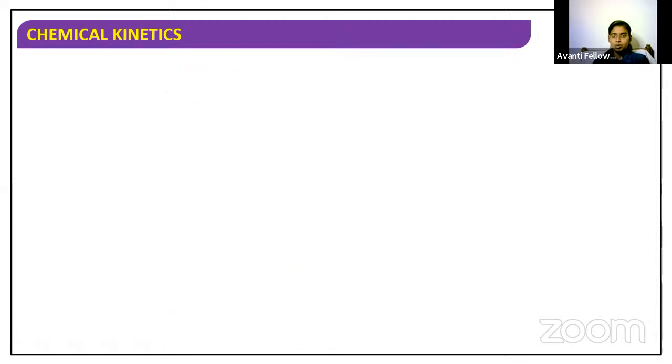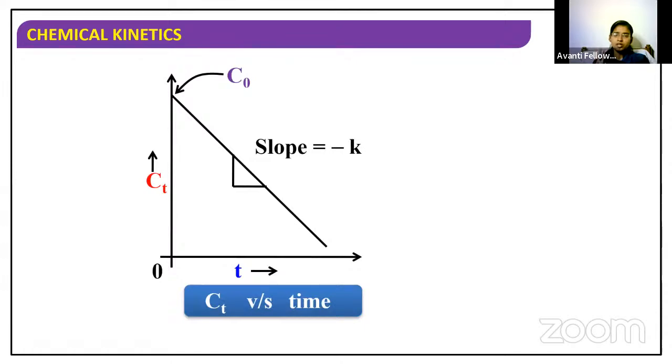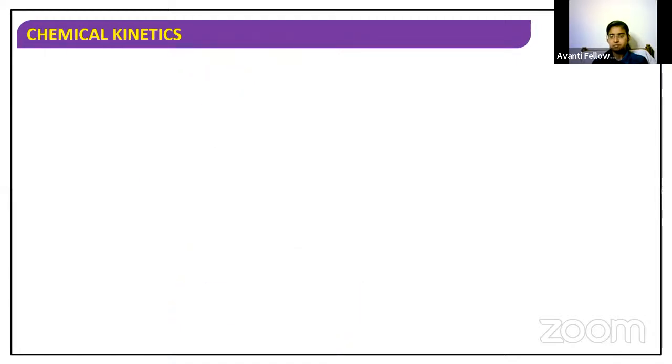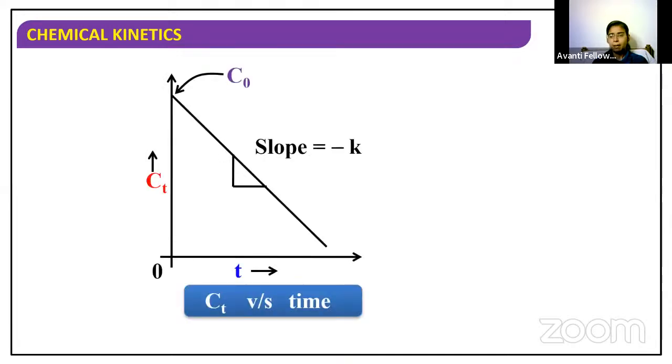These three things, the two equations and this graph, are very important for the integrated rate equation for zero order reaction. The same thing we will discuss for first order reaction also, so that we will do in tomorrow's class. Do you have any doubt from this mathematical derivation part of the zero order reaction integrated rate equation? So take the graph, take the two formulas. That is enough for solving the numericals.